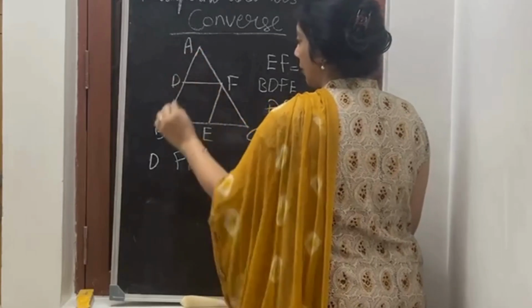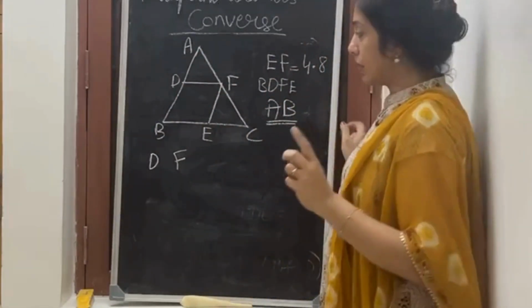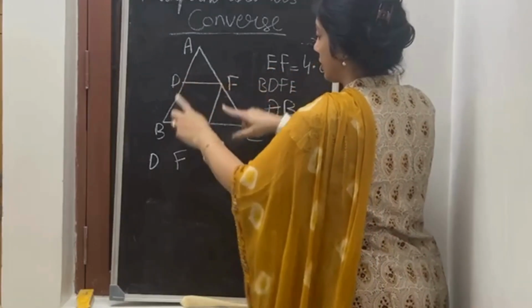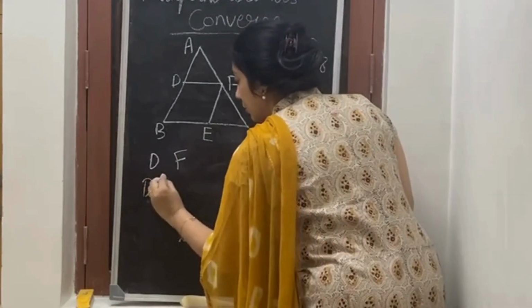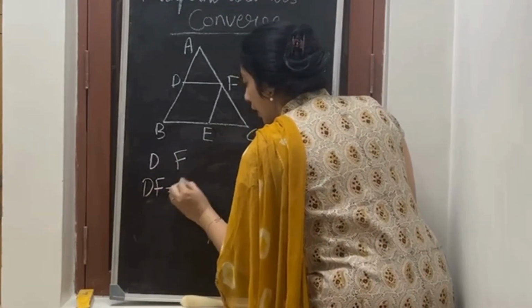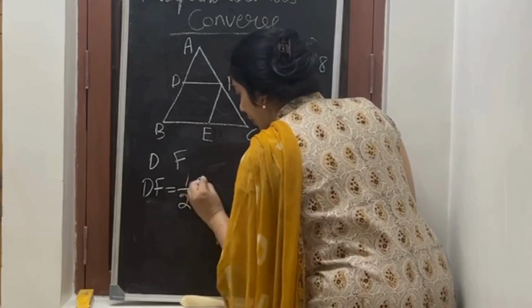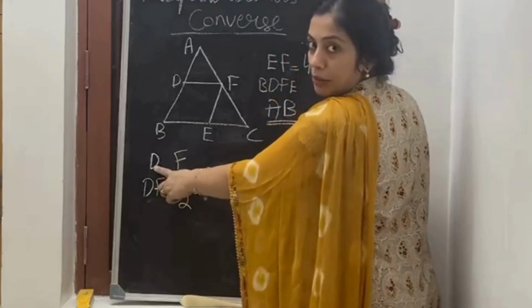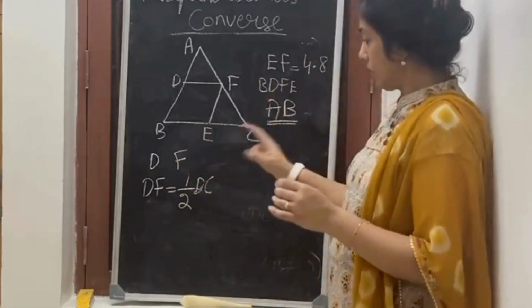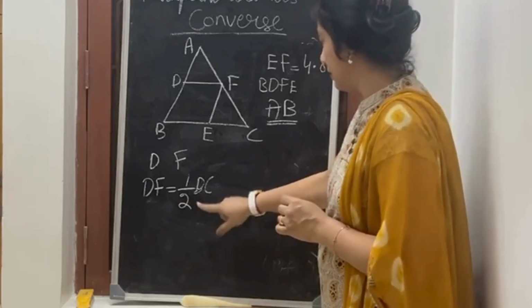When you have two midpoints, the theorem says the segment joining them is exactly half of the third side. So DF equals half of BC. Because D is a midpoint and F is a midpoint, the theorem says DF equals half of BC.